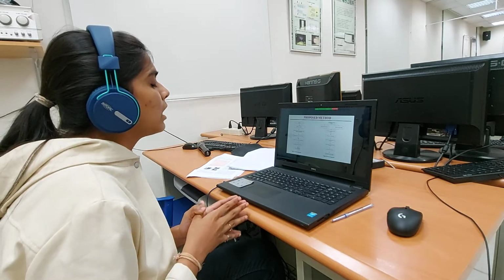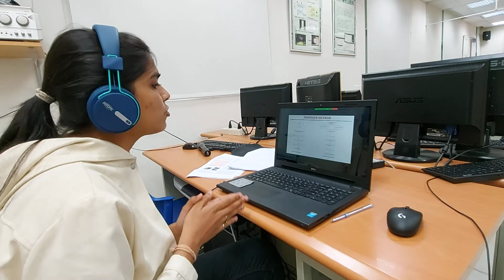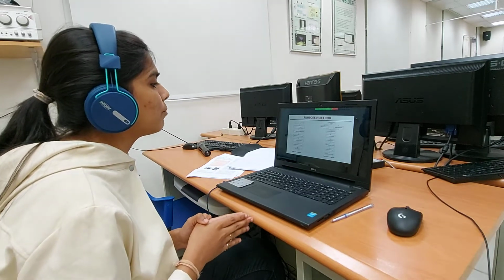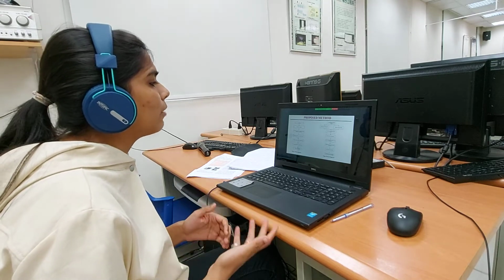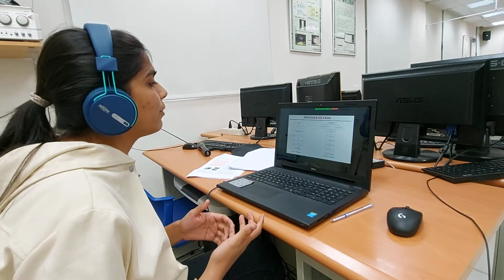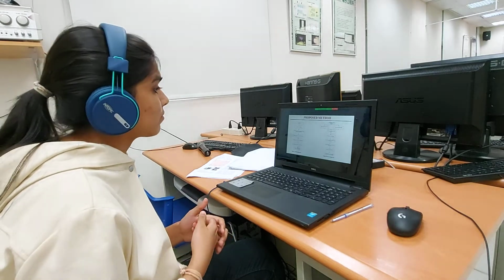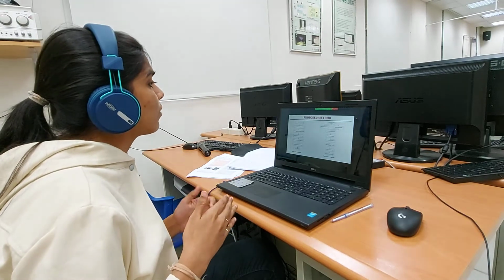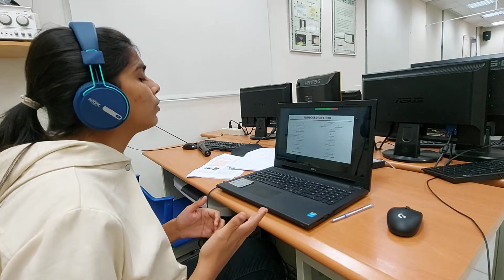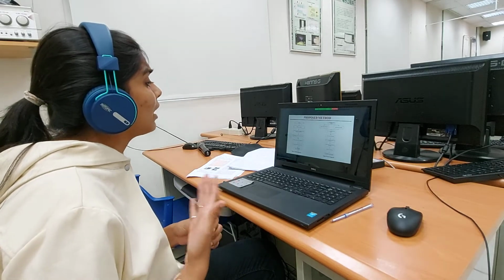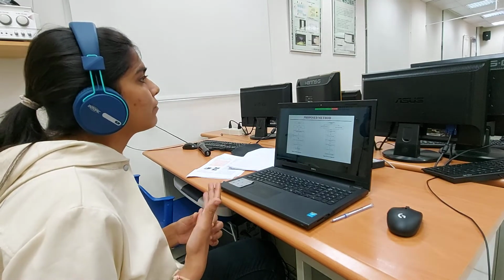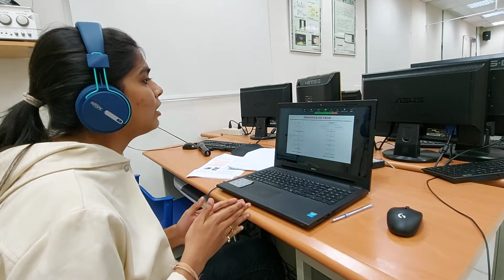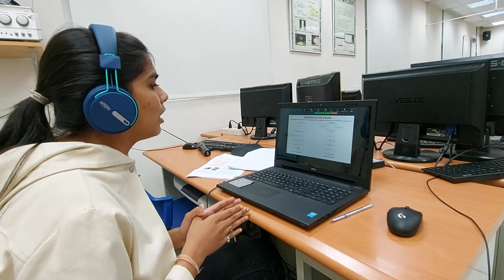FAST refers to Features from Accelerated Segment Test. Using this method is important because it is computationally efficient and it also gives better performance compared to other traditional approaches. Basically, FAST is a corner detector method, but it is also used to track images and match points between two corresponding images. Then we calculate the essential matrix. The essential matrix is a fundamental matrix, a 3x3 matrix, and it relates corresponding points between images.